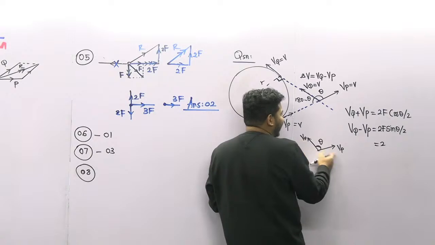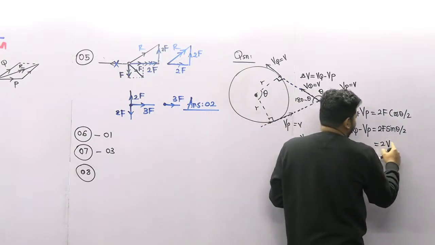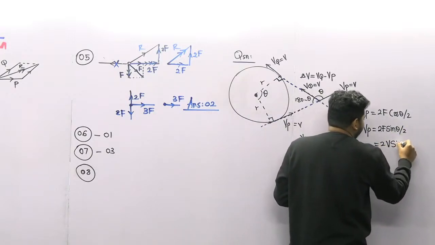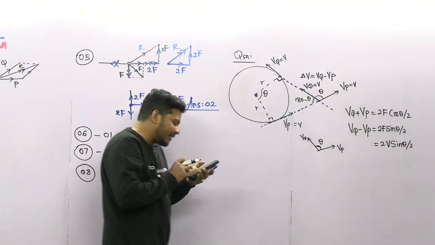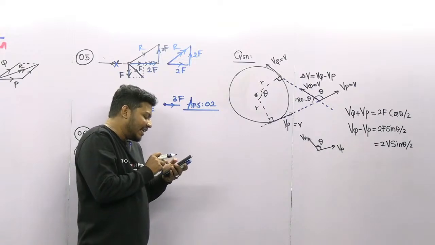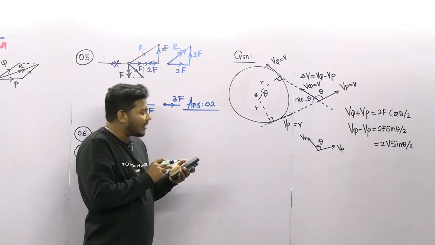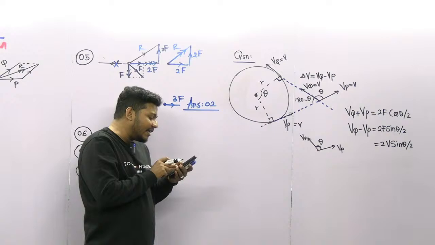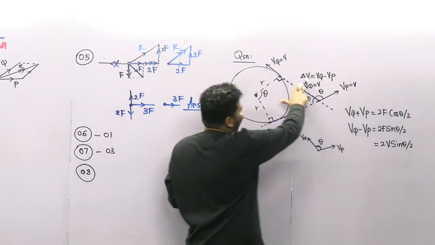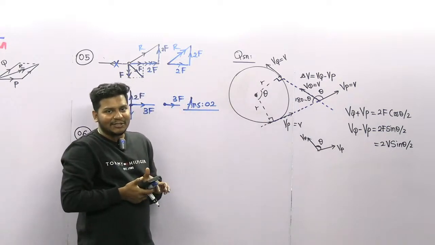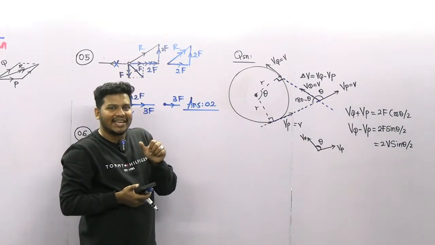Both velocities are the same, so it is 2v sine theta by 2. We can easily get the answer, students. This is also an interesting part. So likewise, you want to use some tricks, okay?